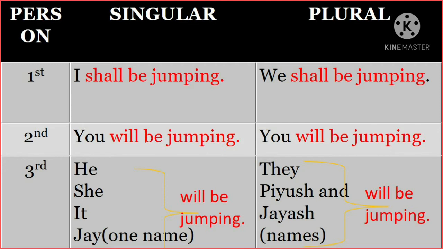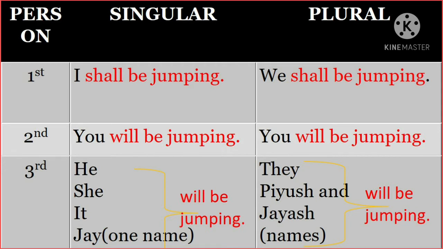Generally, in normal cases, we use I shall, we shall, and for other subjects we use will. But if you are a little bit confused, then if you use will with any subject, there is no problem. If you use shall with any subject, there is no problem. So let's get ready for this conclusion.